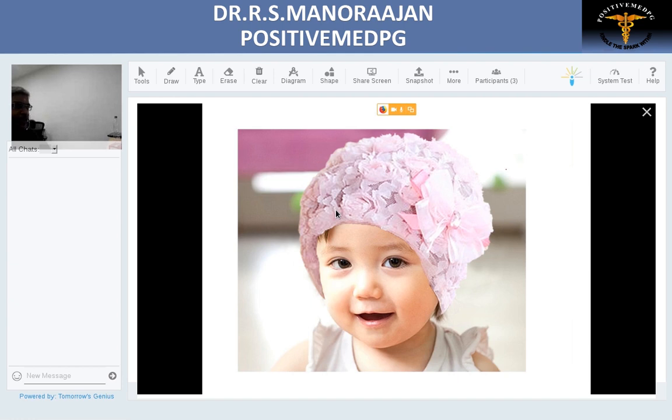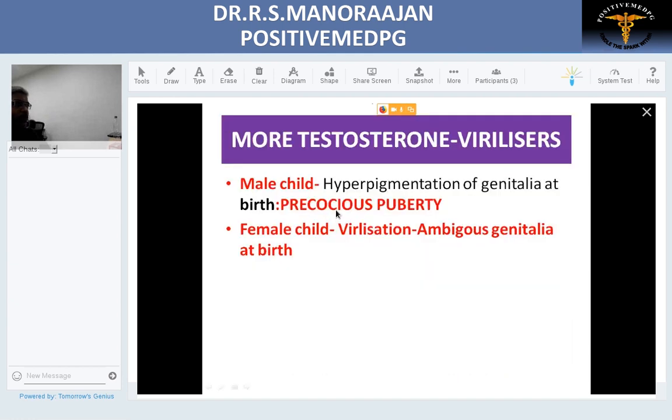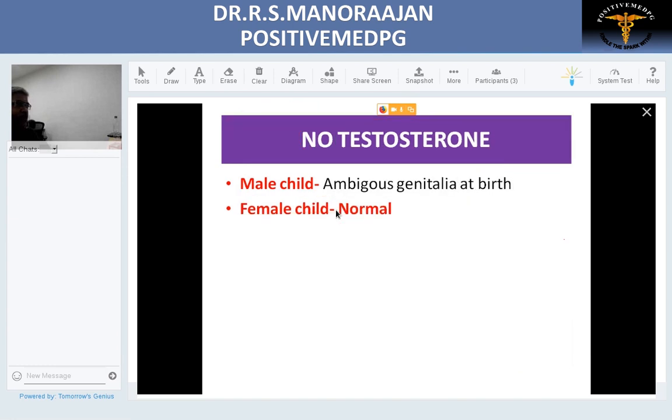To summarize the effect of testosterone, more testosterone is called as virilizers. In male child, it leads to precocious puberty. In female child, it causes ambiguous genitalia. Now we'll see what is the effect of less testosterone. When there is no testosterone, in male child, it is hypogonadism or ambiguous genitalia at birth. In a female child, it is plump normal phenotypic makeup.